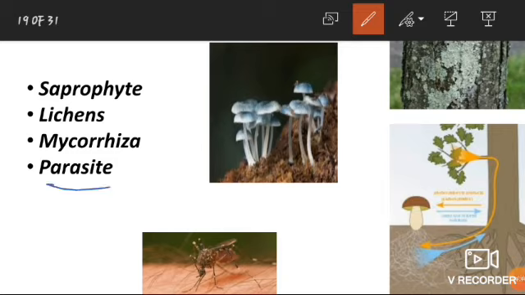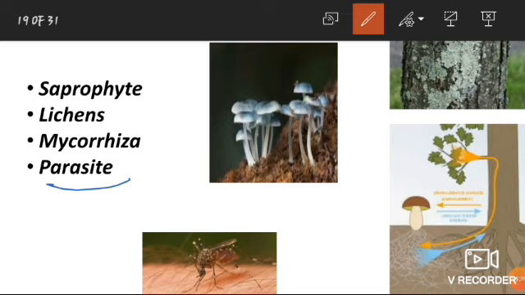Next one is parasite. A parasite relationship is between two living organisms of different species in which one organism called parasite obtains its food directly from another living organism called host. The parasite spends a part or whole of its life on or in the body of the host.